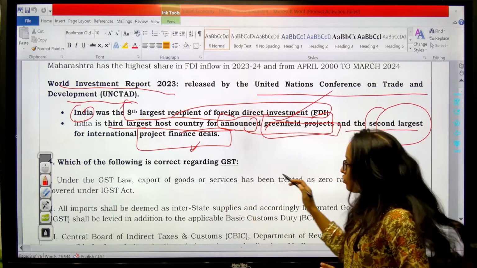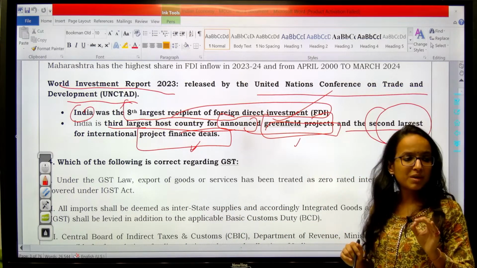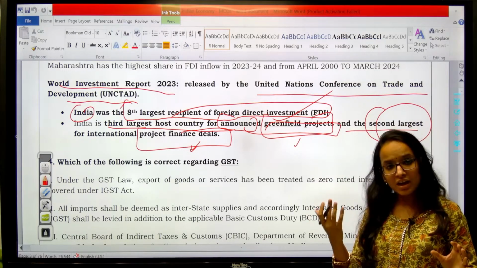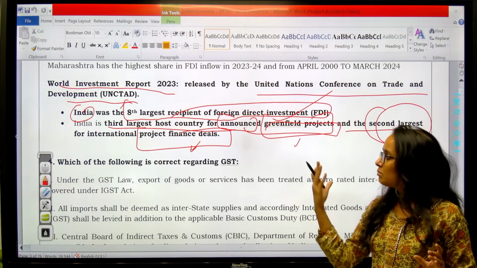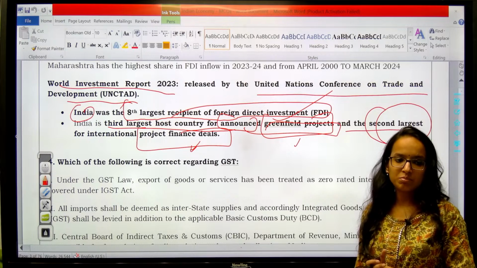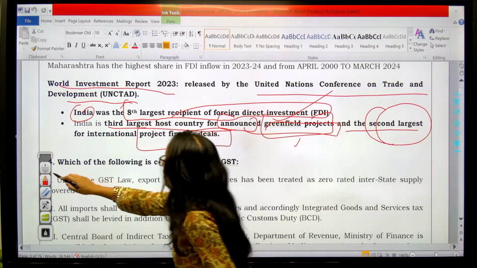Okay. So this is very important information given by the reports. If you see the past 2-3 years papers, questions on international reports and initiatives related to environment, related to these projects, have been asked in the prelims examination. So these kinds of questions are there in the prelims if you see the trend. Alright, so it would be helpful, I hope so.